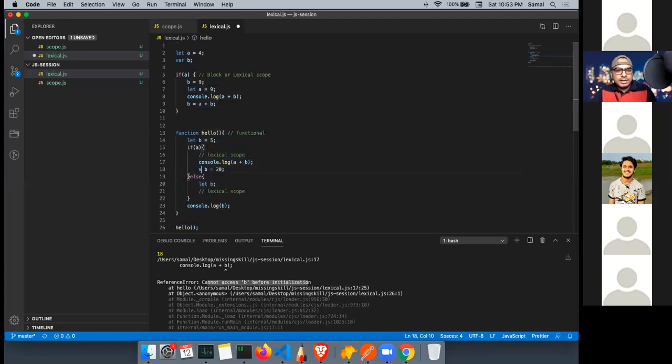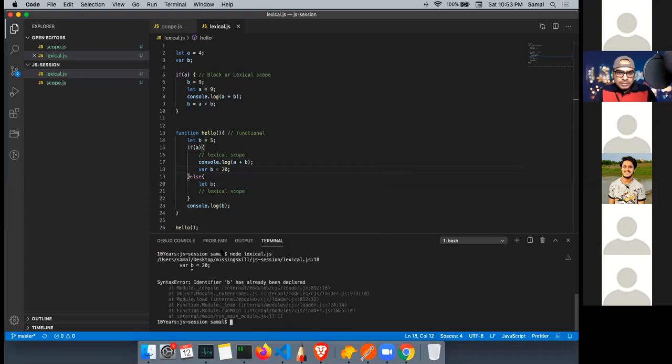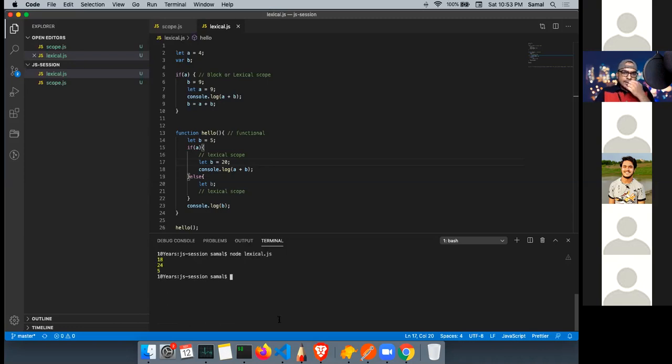If I change this to var, it will work. Right? Oh, wait. Okay, because there is still a lexical scope here. Because let is already defined for B, it is not taking it, since var has a functional scope. Interesting. If I do this now, it printed the value.